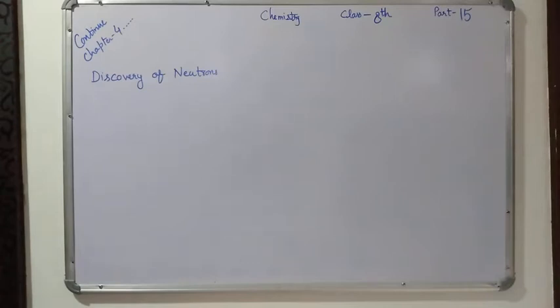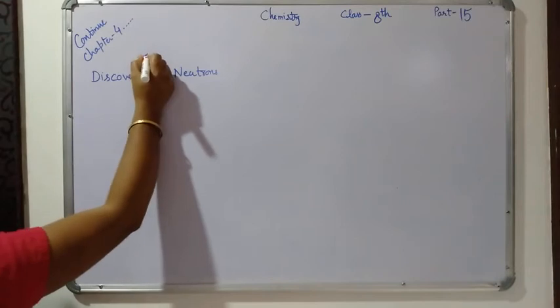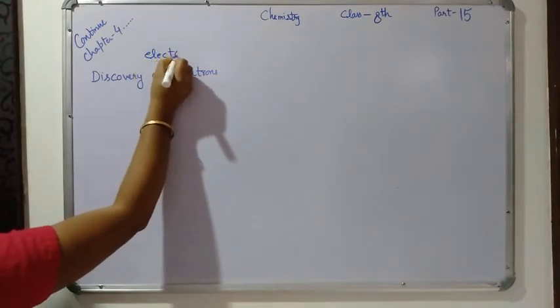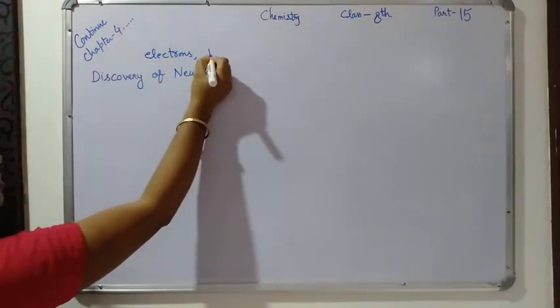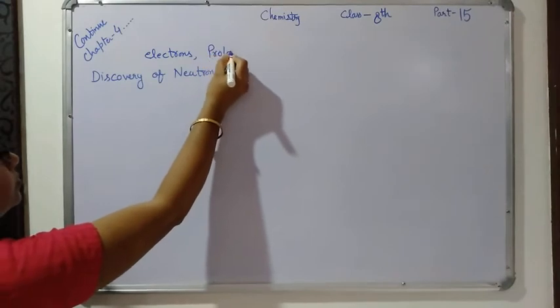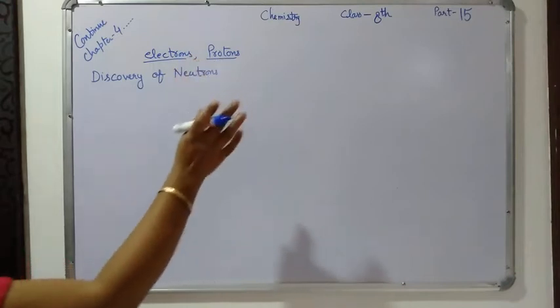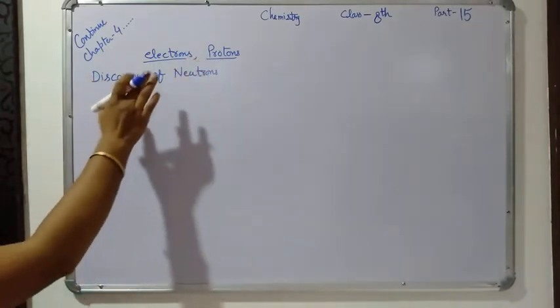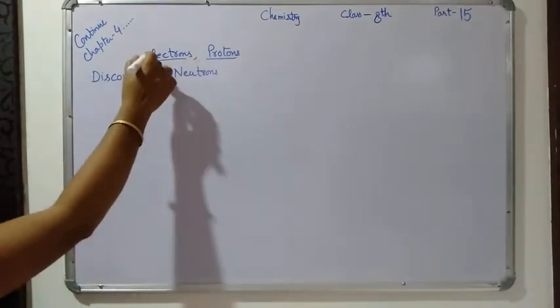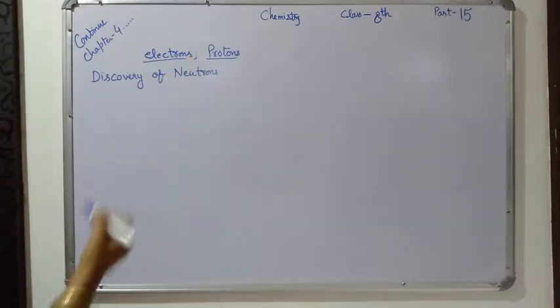But for several years the scientists were thinking that there were only two particles, electrons and protons. After the discovery of these electrons and protons, they thought there are only two subatomic particles. One is electron and the second one is proton.